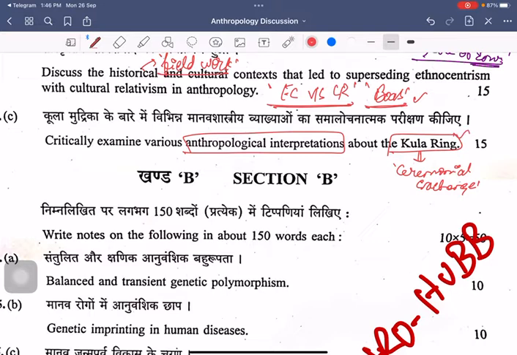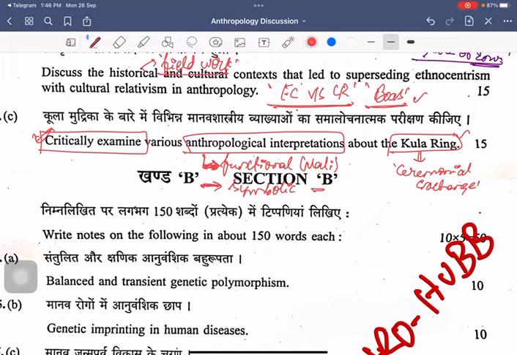And when you look at the various anthropological interpretations, because they're asking for a critical examination, these can be the functional interpretation given by Malinowski in Argonauts of the Western Pacific, right? In that, you can talk about the functional aspect, its social significance, its economic significance. So what is the existing and interpretative aspect of that? The second aspect that can be talked about is the symbolic aspect. What is the symbolic interpretation of Kula? It talks about authority, it talks about male domination, the symbolic aspect.